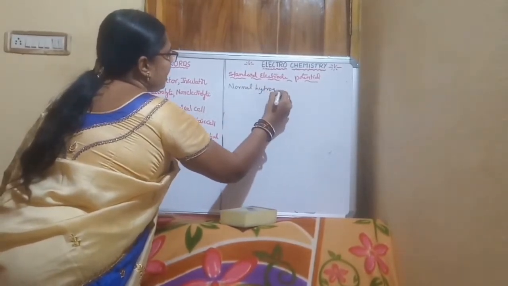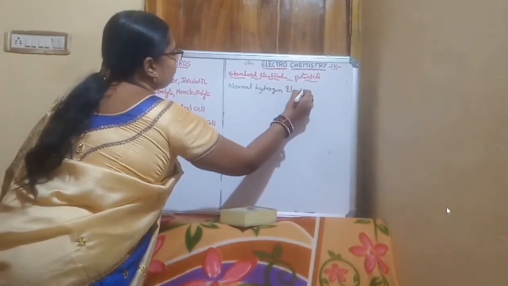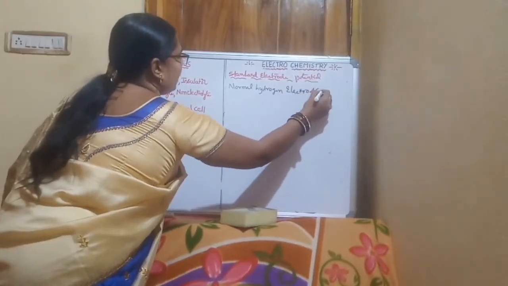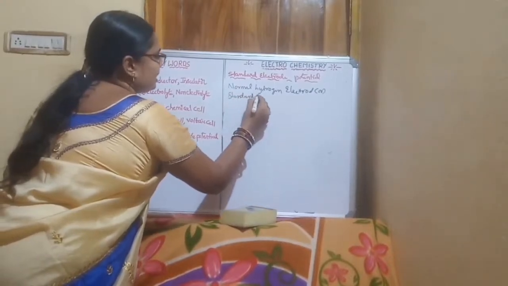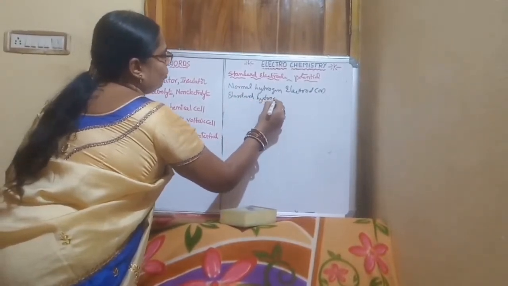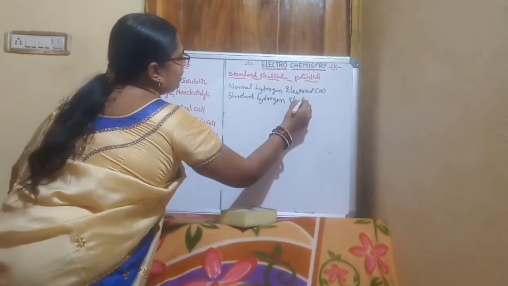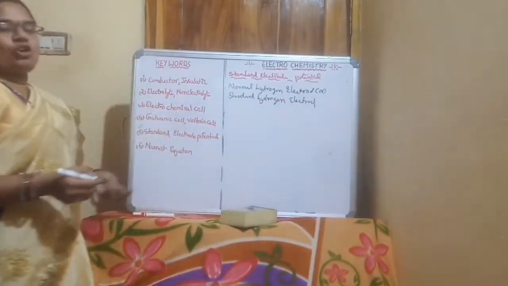The standard hydrogen electrode is used as a reference electrode to calculate the standard electrode potential.